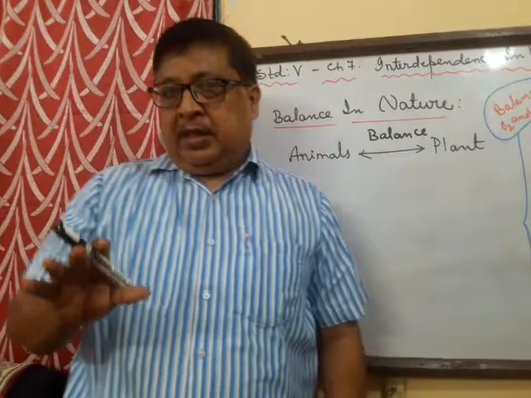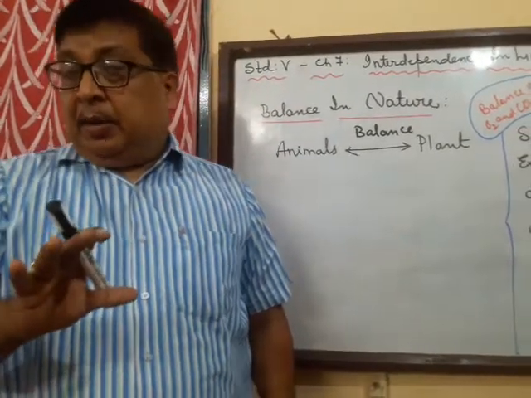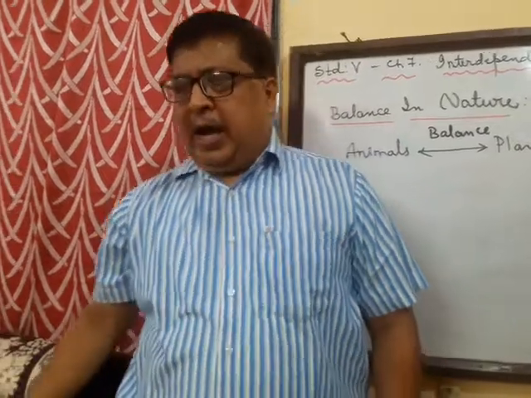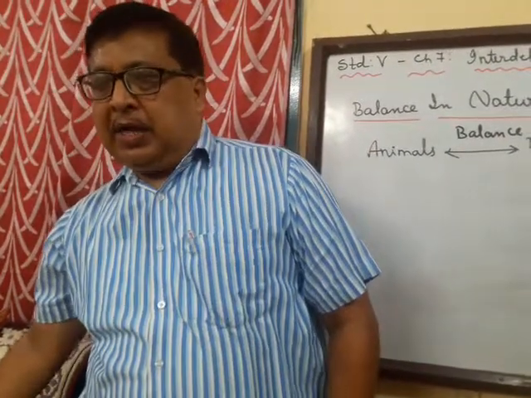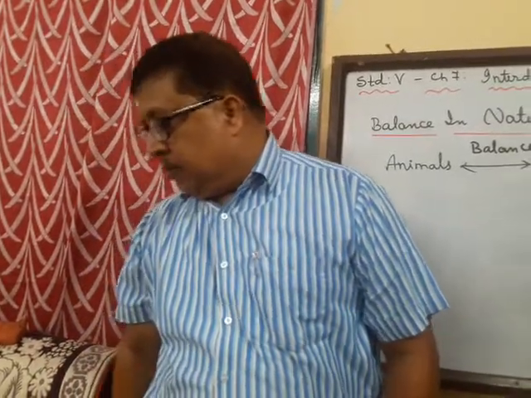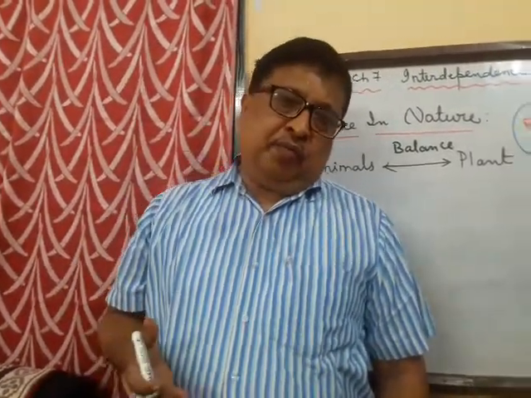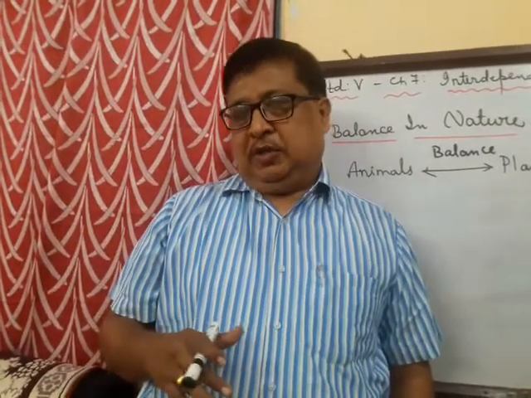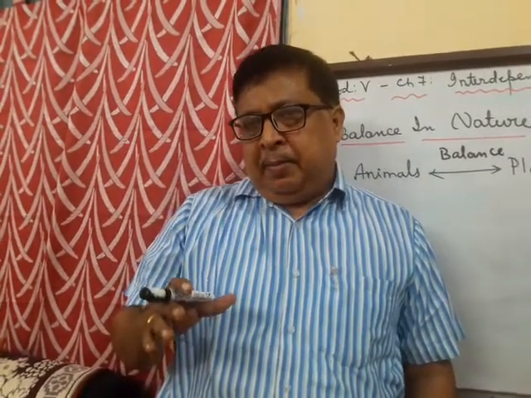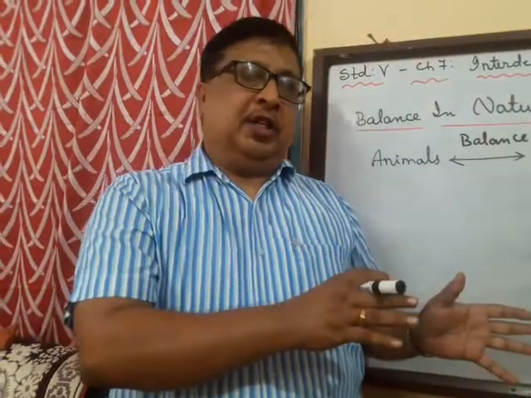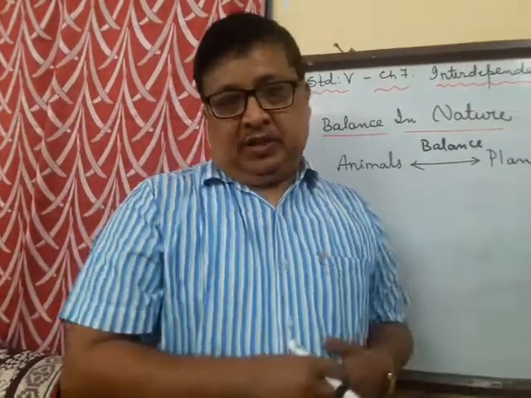This is what the balance in nature means. The addition of new animals or the absence of animals may disturb the food chain, and in turn disturb the balance in nature.